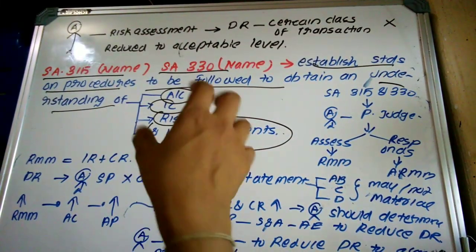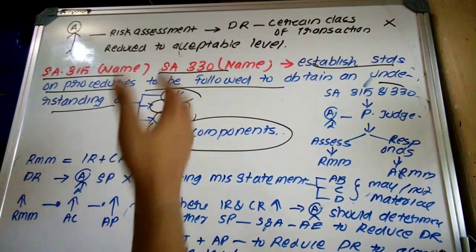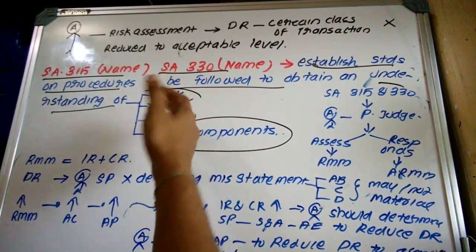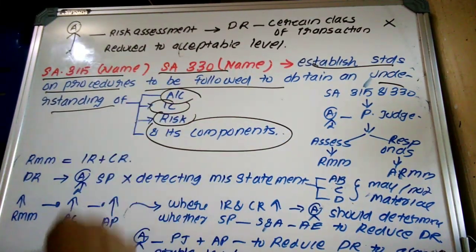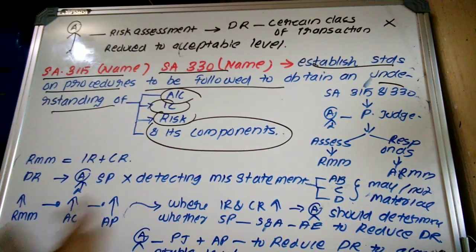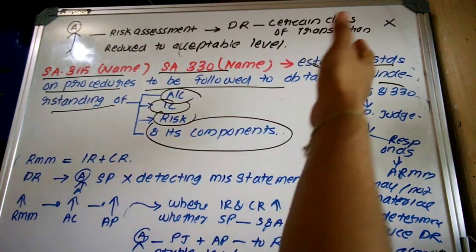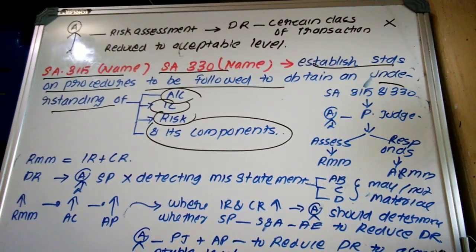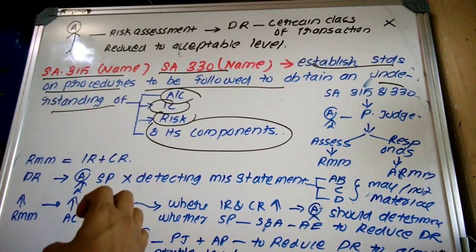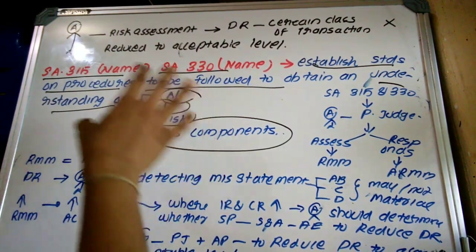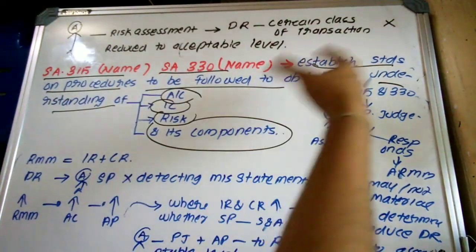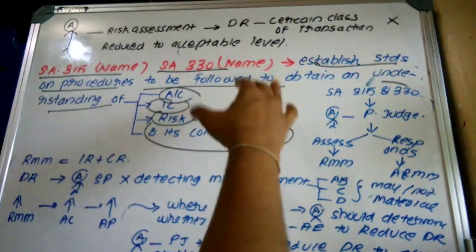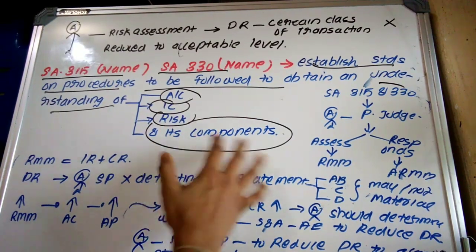Where an auditor is auditing an entity, he should obtain information with respect to the accounting, internal control system, risk, as well as all the components of these. So SA 315 mainly provides standards for the procedures to understand this. Okay, so SA 315 and SA 330 establish certain standards on the procedures to be followed to obtain an understanding of the accounting, internal control system, risk and its components.